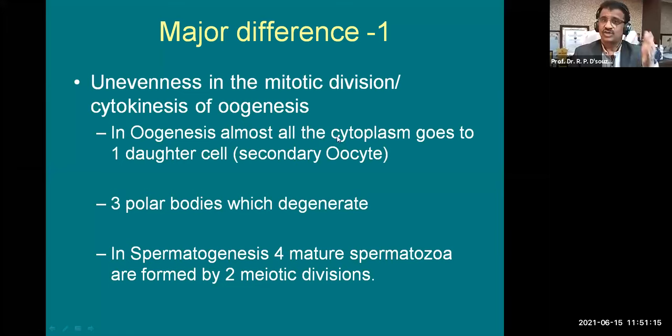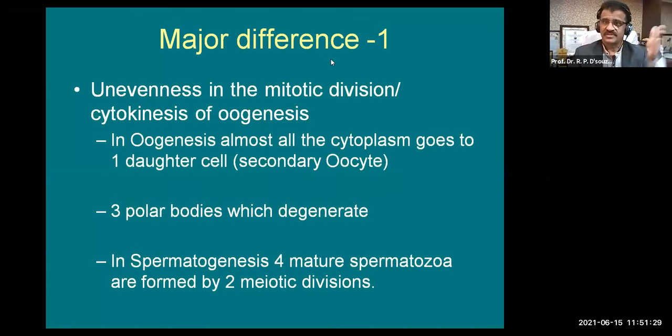In oogenesis, almost all the cytoplasm goes to one daughter cell, and that is the secondary oocyte. And three polar bodies are formed which degenerate, which means they are not required for the purpose of fertilization. So in spermatogenesis, four mature spermatozoa are formed by two meiotic divisions.